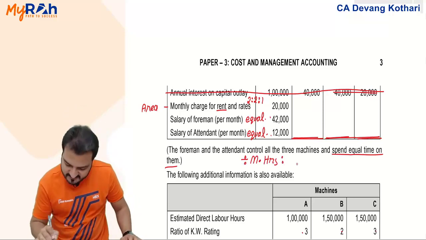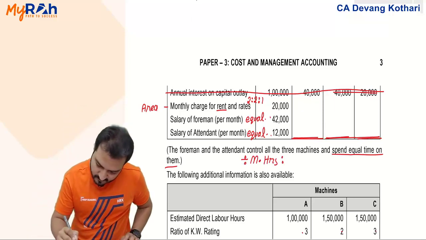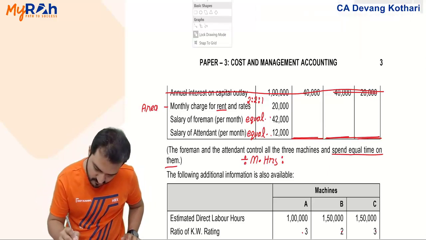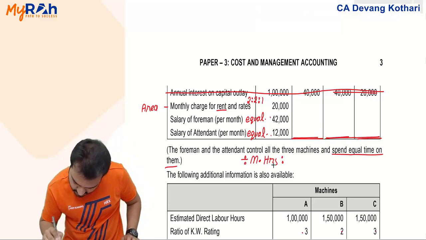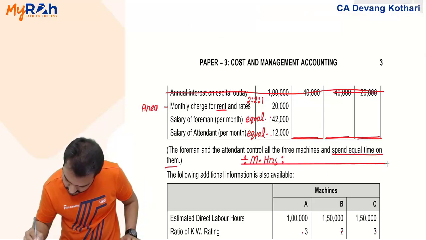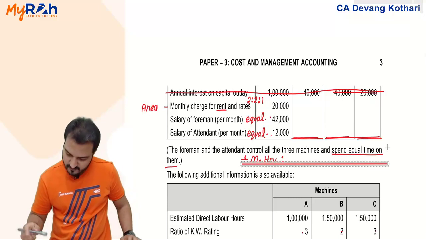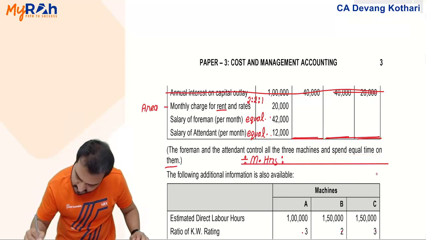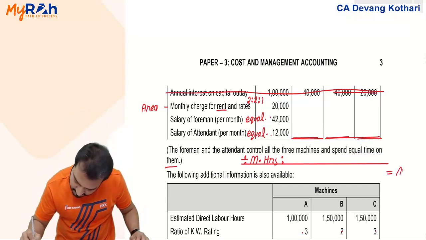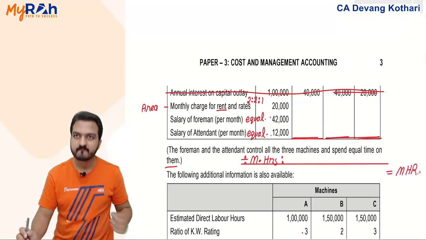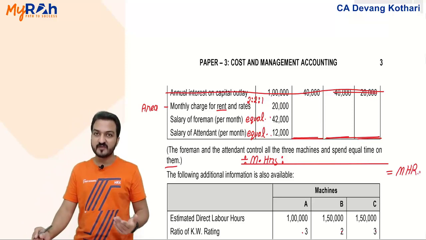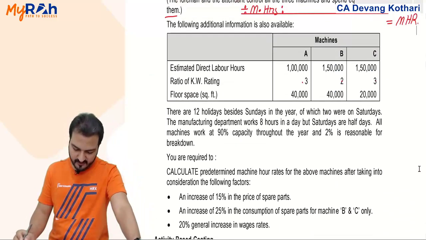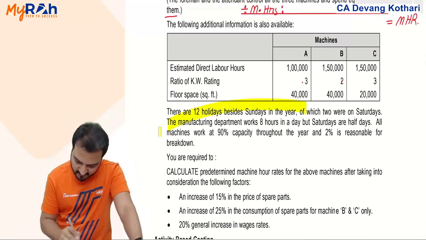Divided by machine hours. The total, if you divide by machine hours, should give you the machine hour rate. Let us also calculate machine hours. I'll show the machine hours calculation here. For that matter, read this last paragraph.